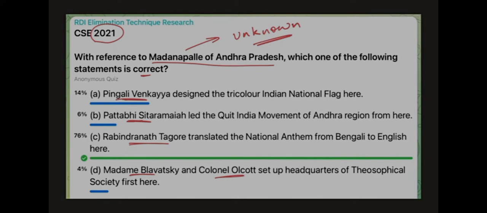Now, in this question, there is no filter. In the next one, that is the songs from prison, there are filters. We'll discuss those also. But in this particular question, there is no filter. It just gives you the name Madnapalli and the state in which it is, right? So if something is happening in a southern state of India, or northern state, or eastern state, or western state, it is more likely that somebody from that region, from that state, will do that. That is what we expect, right?